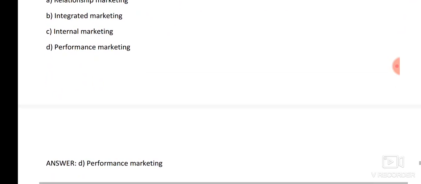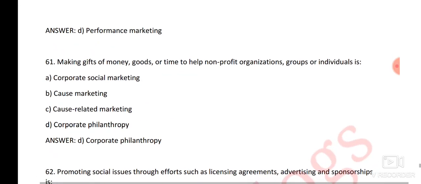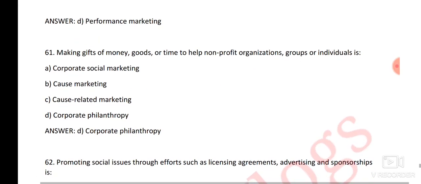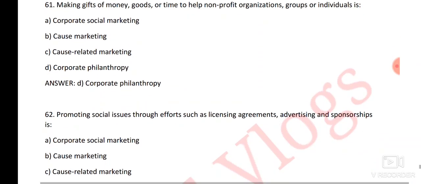Then the right answer is option number D, performance marketing. Next question, making gifts of money, goods, or time to help non-profit organizations, groups, and individuals is, here the right answer is option number D, corporate philanthropy.